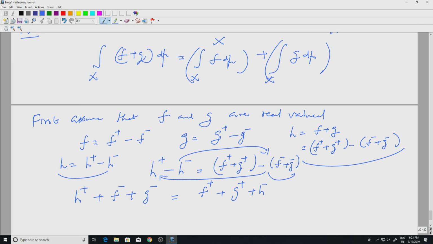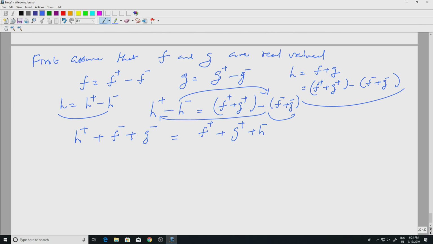Well, what is the advantage? The advantage now is that everything is positive. So both sides have positive measurable functions, and all of them have finite integrals. Why is that? Because they come from L1. They are positive, and for positive functions we have linearity.